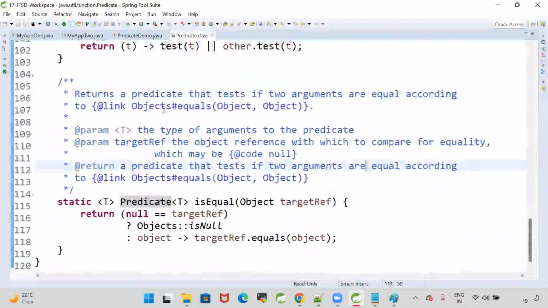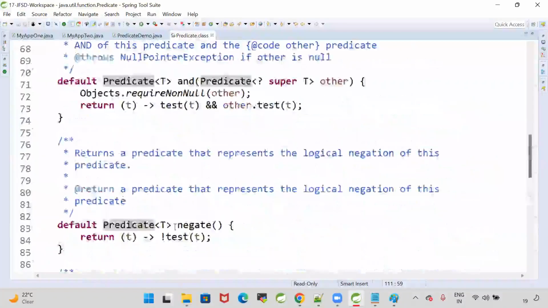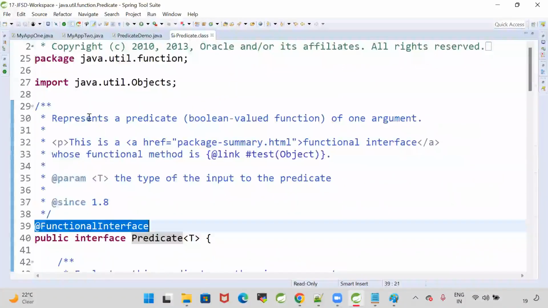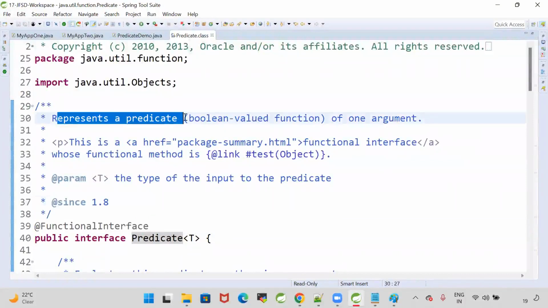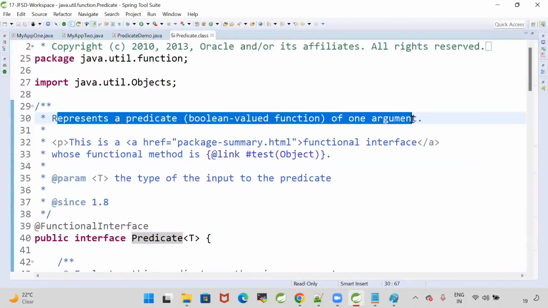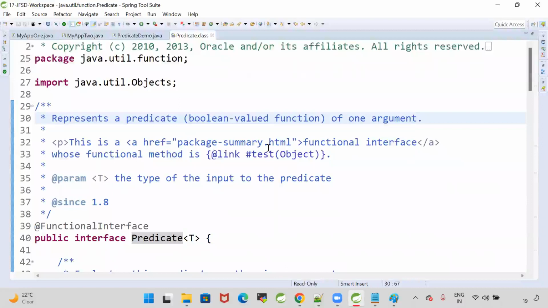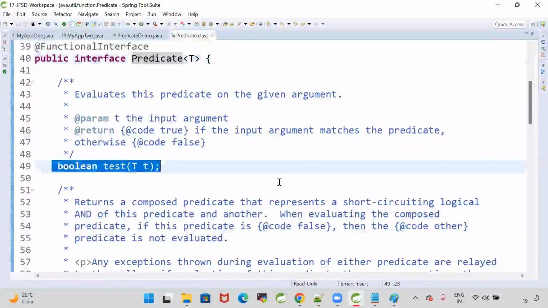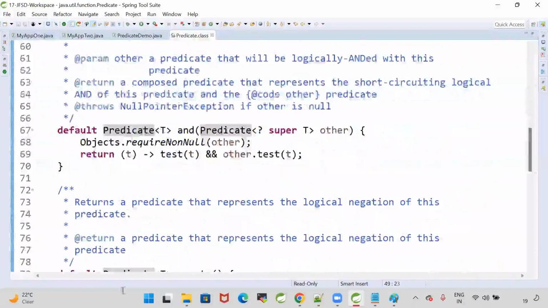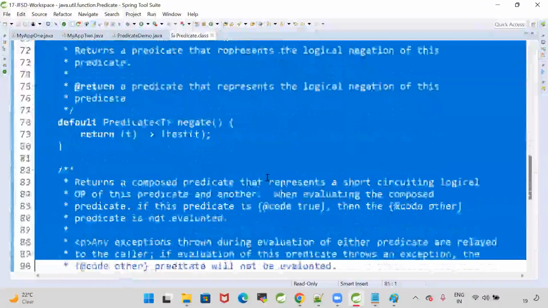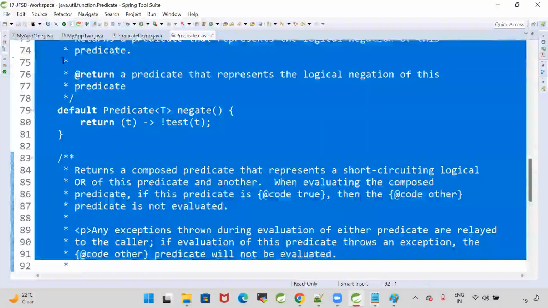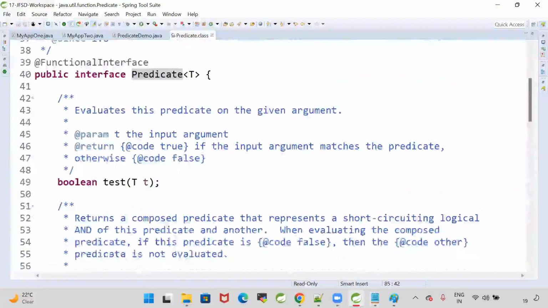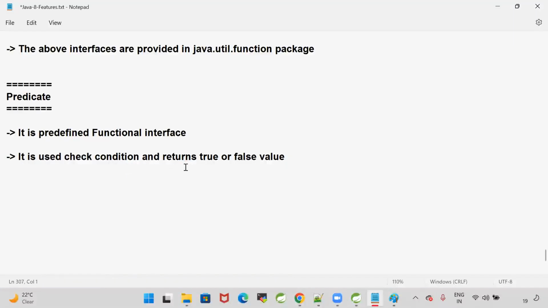So this is a functional interface. The @FunctionalInterface annotation since 1.8 represents a predicate, a boolean valued function of one argument. It will take a single argument as an input and it will return true or false. This functional interface contains only one abstract method called test, and there are several default methods available. How have they declared it as a functional interface? With this annotation. It is used to check a condition and return a true or false value.